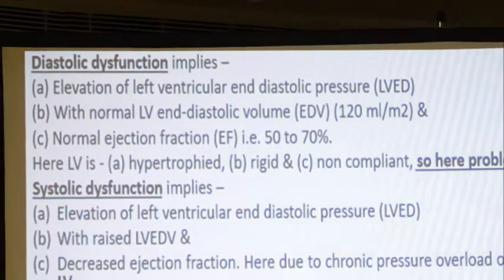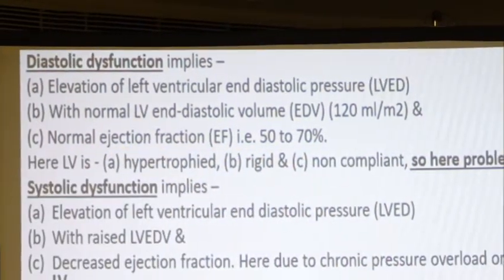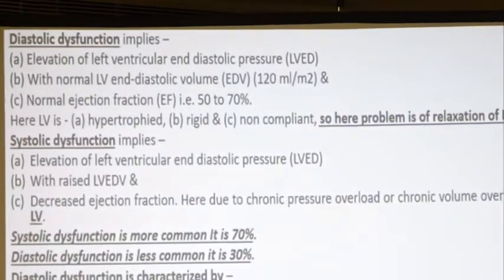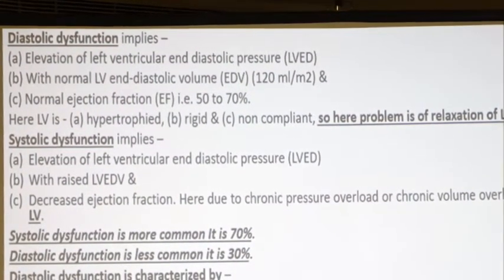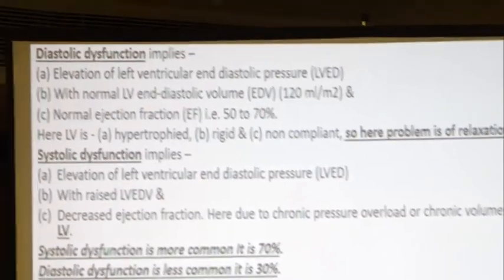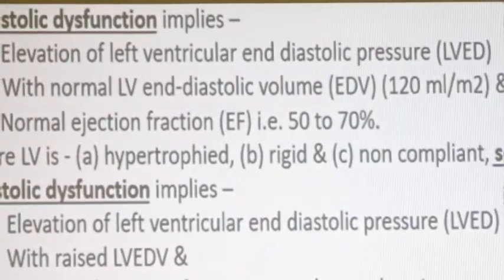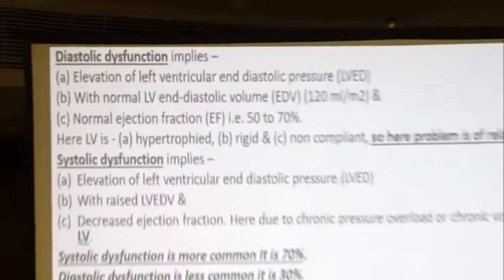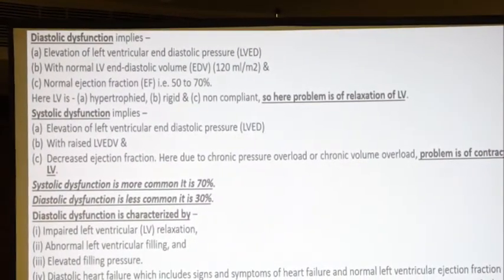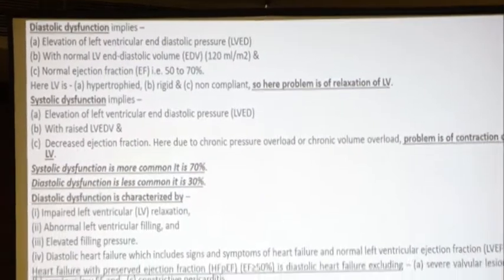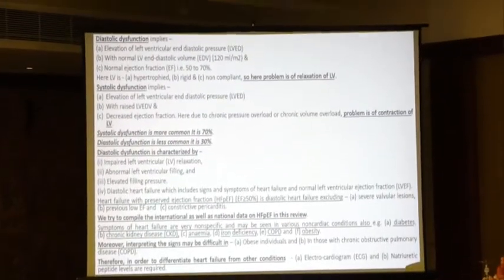Number one, elevation of left ventricular end-diastolic pressure with normal LV end-diastolic volume and normal ejection fraction, meaning 50 to 70% ejection fraction will be there. Here the LV is hypertrophic, rigid and non-compliant. So here the problem is of relaxation of the LV.